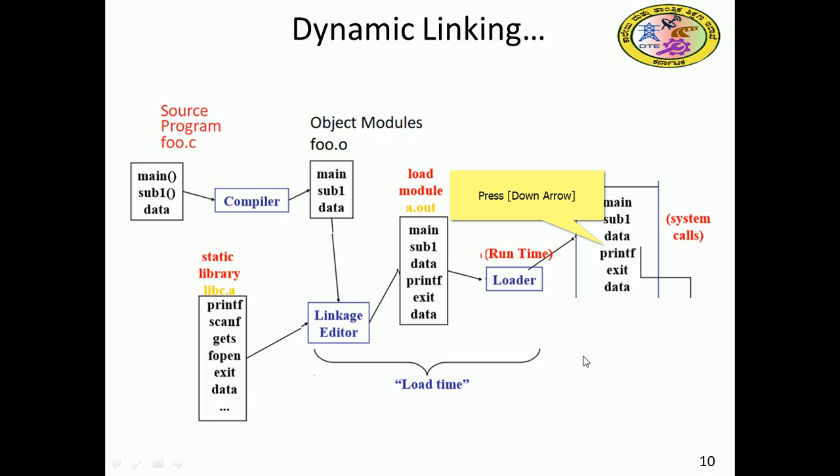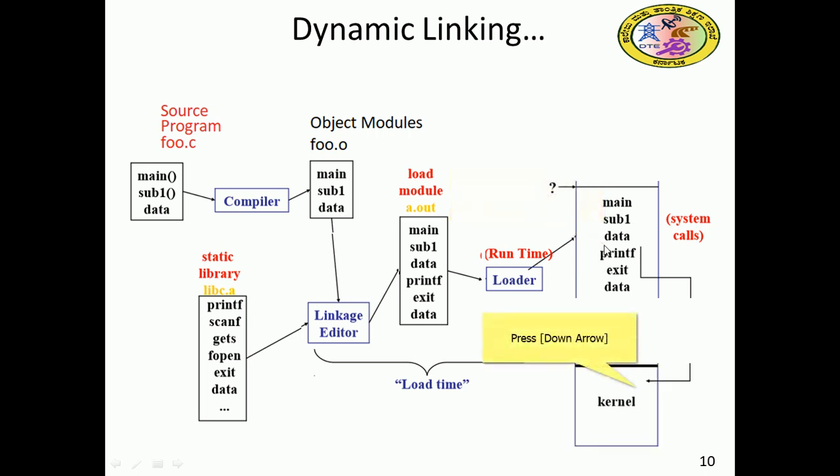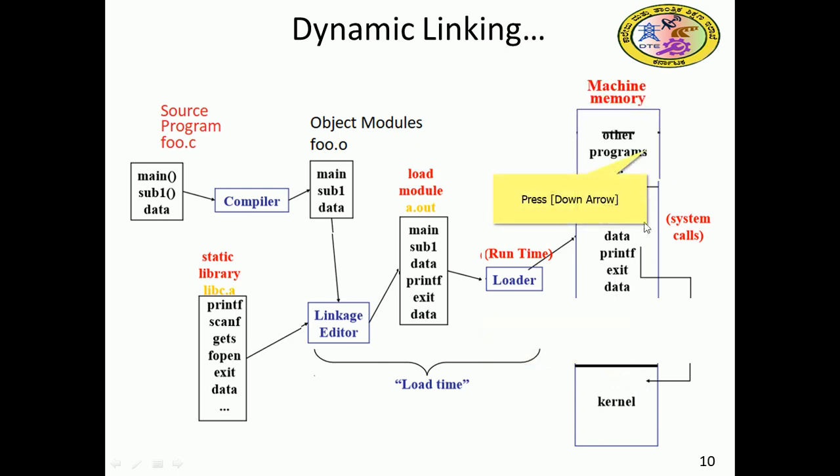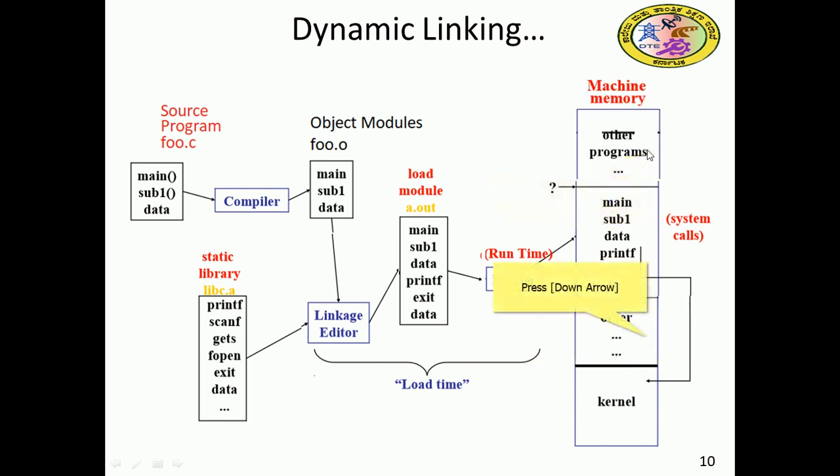At execution time, main, subroutine, data, printf, and all the system calls will be there in memory. The system calls are kernel related, so we have to take permission, as they are in the premises of the kernel. This memory contains many other programs. The one program we have now relates to sub1. Similarly, other programs may also be in the main memory.